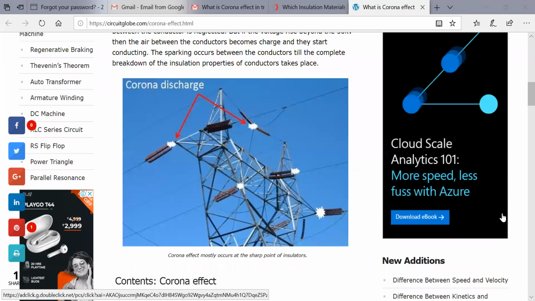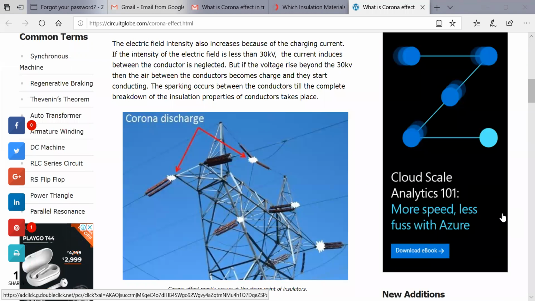So this one is showing the corona discharge. The ionization of surrounding air across the conductor produces a glow and hissing noise. That is the corona effect. The electric field intensity also increases because the charging current is increasing. If the intensity of the electric field is less than 30 kV, the current inducing between the conductors is neglected. We are not considering it.